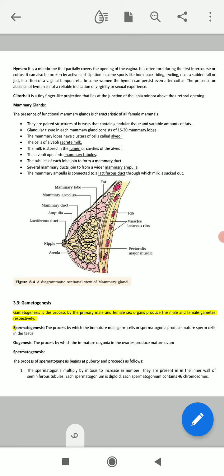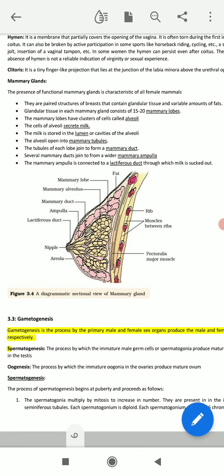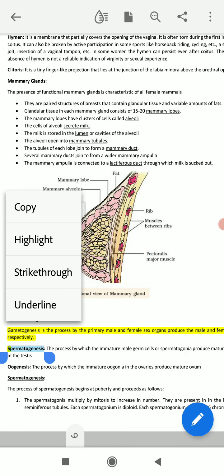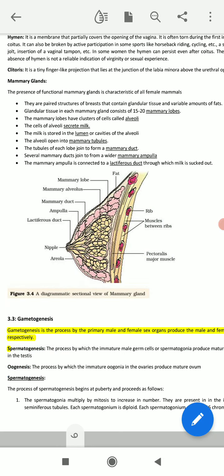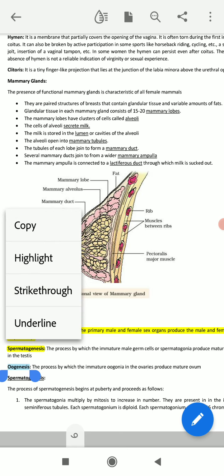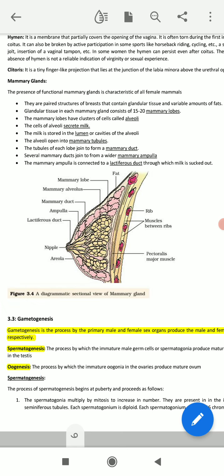The first is spermatogenesis, which means the formation of sperm in the male body, and the second is oogenesis, which means the formation of the ovum in the ovaries.